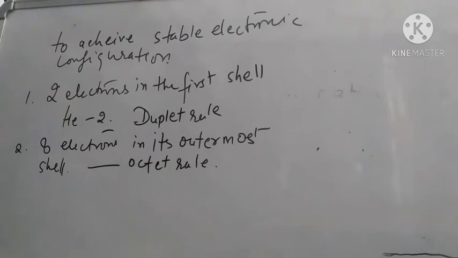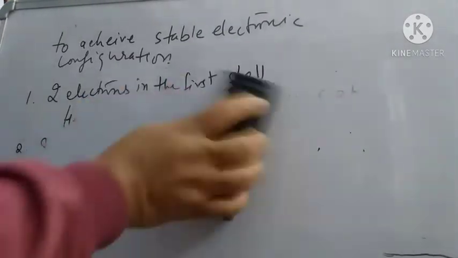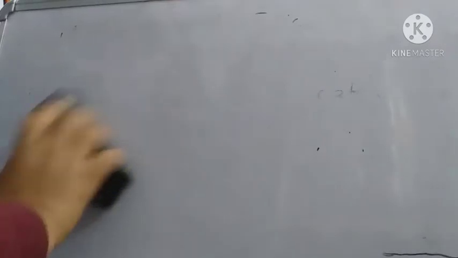So now we will be seeing the examples of electrovalent as well as covalent compounds. Electrovalent compounds, as I just told you, are formed between the atoms of a metallic element and a non-metallic element.